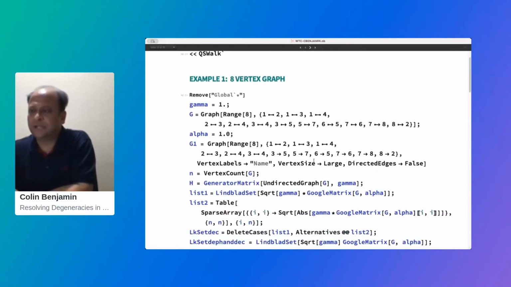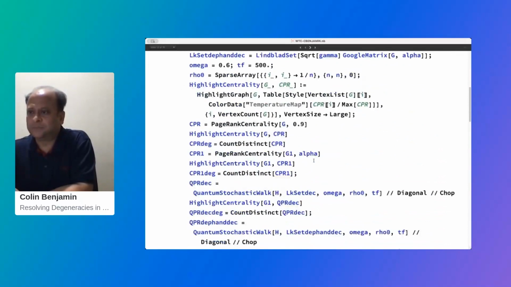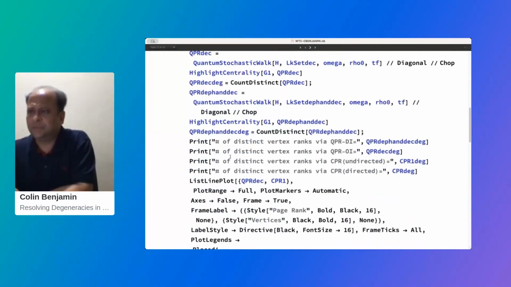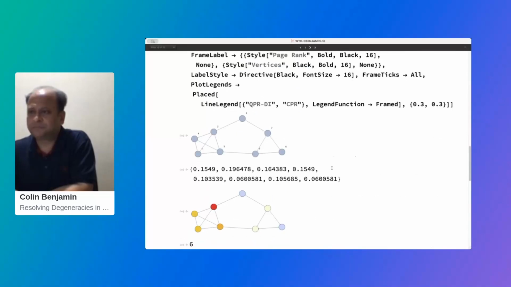So now we finally calculate the vertex ranks. This is the 8 vertex graph. Again, we run the code as given here. I'm not going into detail. And then we find out the number of distinct vertex ranks via both quantum PageRank with dephasing and incoherence, quantum PageRank with only incoherence, and then for both the classical PageRank, the undirected graph as well as the directed graph. So this was our 8 vertex graph.